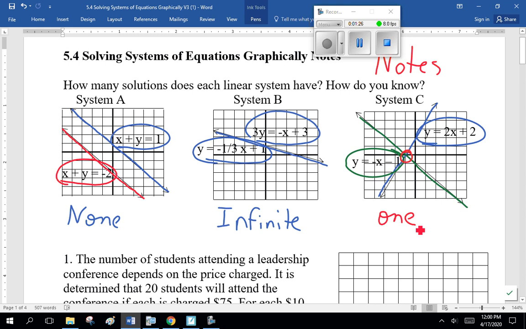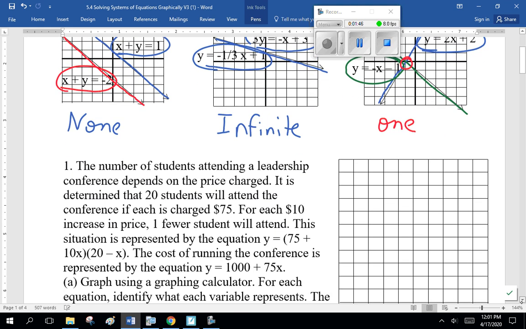So, that's how you solve a system of equations graphically. If they meet in one place, there's one solution. If they're the same lines, there are infinite solutions, and if there are no solutions, they don't meet at all. And note here, I expect you to be able to graph these equations. Yes, you would rearrange them to be y equals, so you can graph them on your graphing calculator. Anyway, no comment.